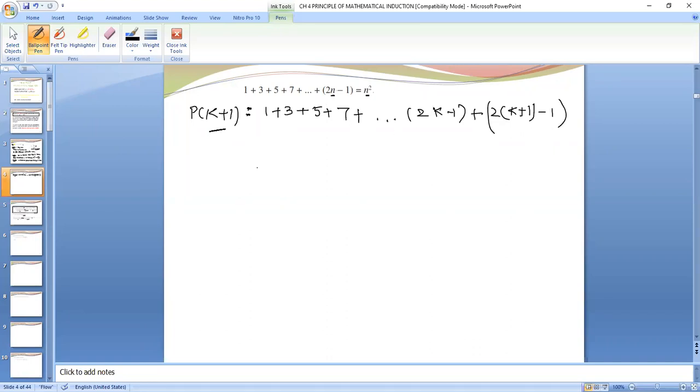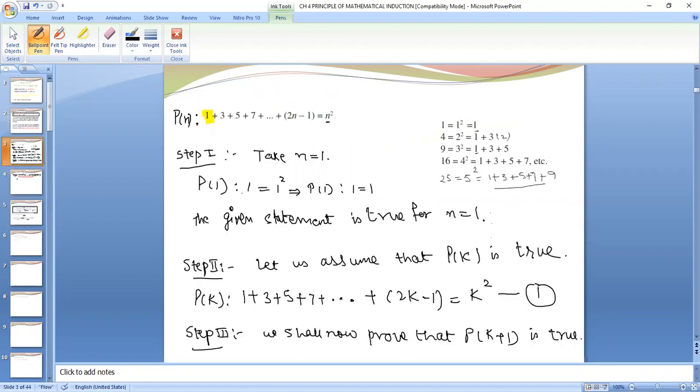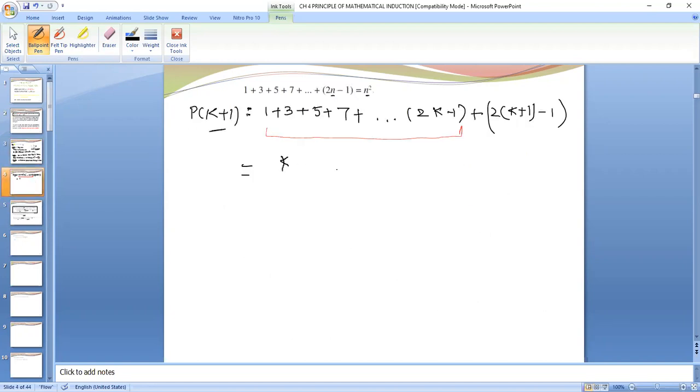So it is equal to this value: 1 plus 3 plus 5 plus 7 plus up to 2k minus 1 is equal to k square, from number 1, because we have assumed that the result is true for n is equal to k. So we are putting the value k square plus this value 2(k plus 1) minus 1, right?